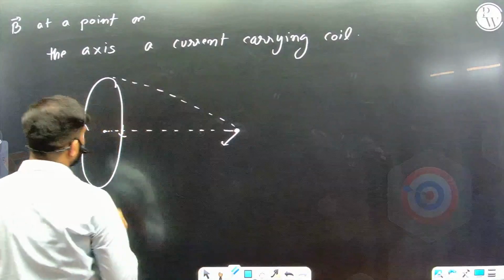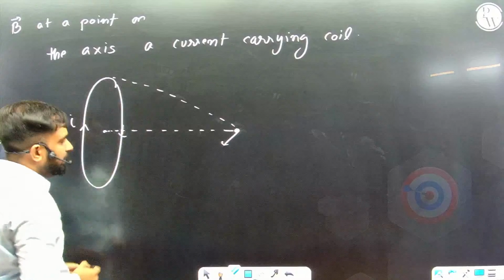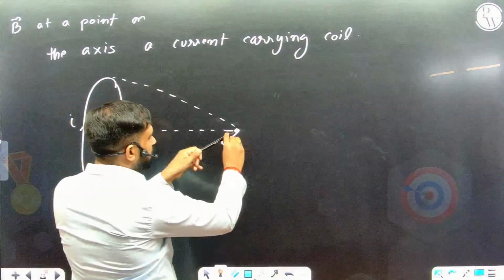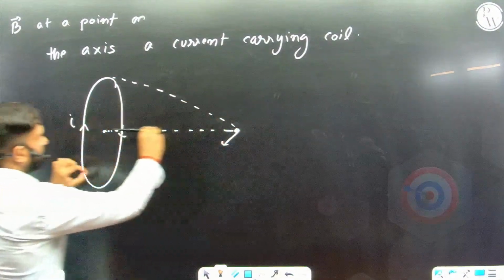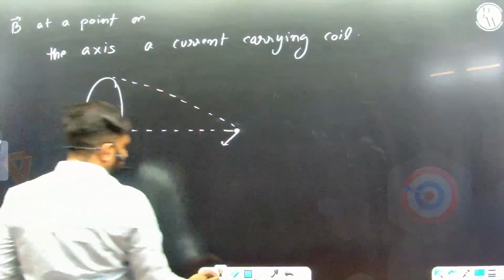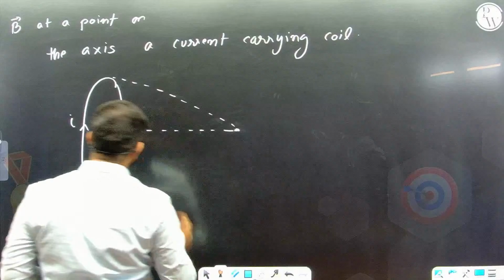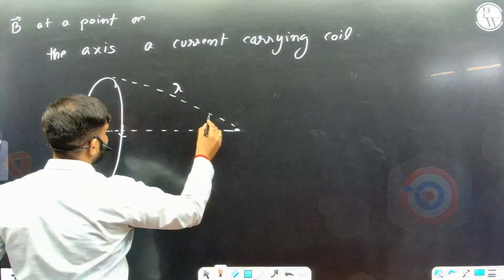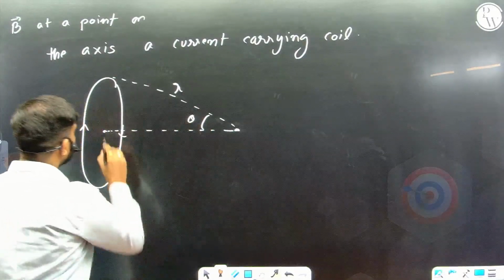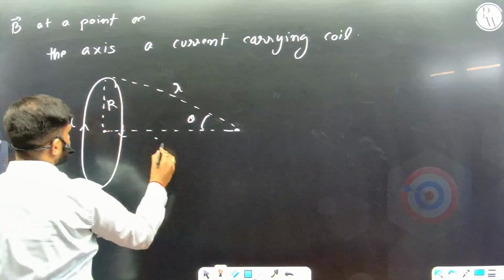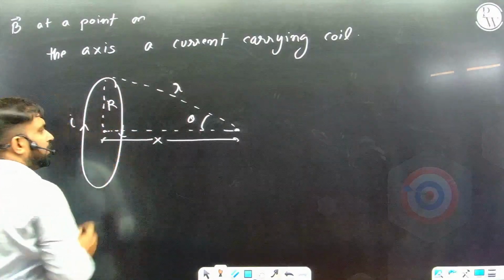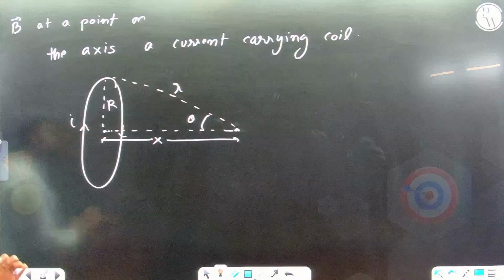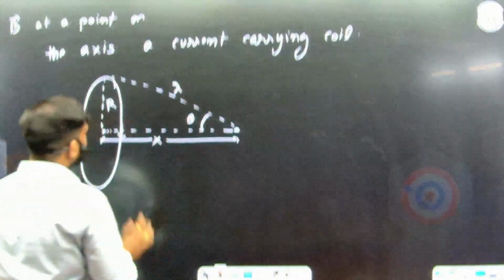And here, due to this current carrying coil, the magnetic field direction will be along the axis, because all of these components are going to result only in this component. So I know that this distance is going to be the same for all, not a very big deal. I'll say this angle is some theta. This is r, the radius, and this is x, the distance. Whichever direction we get for the magnetic fields, I need to just take the component of that magnetic field, and then I'll decide what to do.